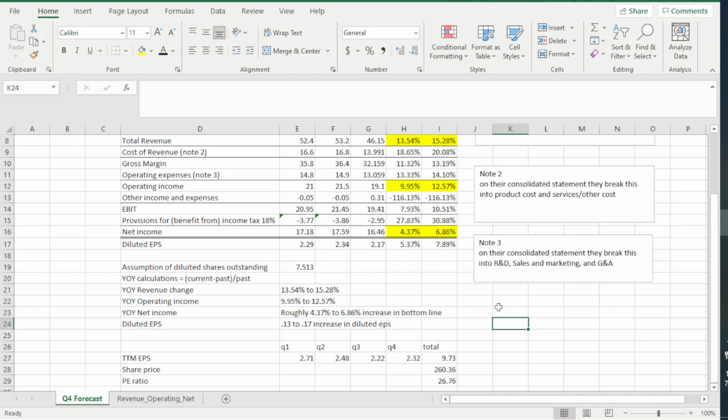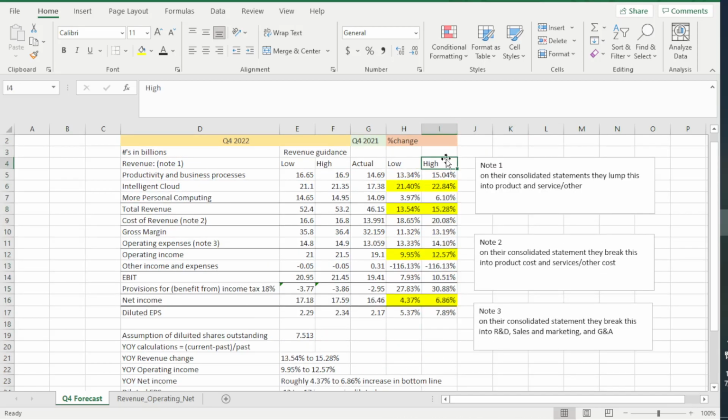If they don't give us guidance and they report something along the lines of this, then I think ultimately you could see it as a negative because our net income is falling. This year over year rate of change, it's falling. And revenue is falling. We're looking at 13.34 to 15% when generally they're usually in the high teens or the low 20s. So that would be a cause of concern if they didn't give us guidance.